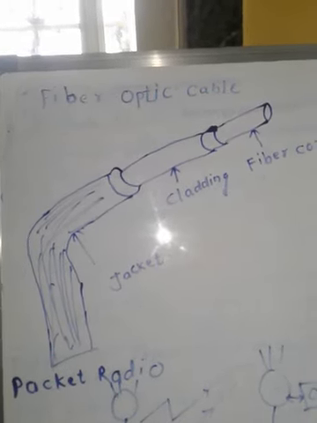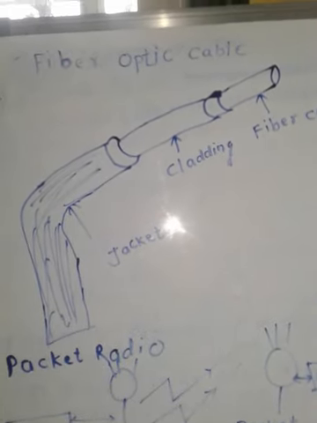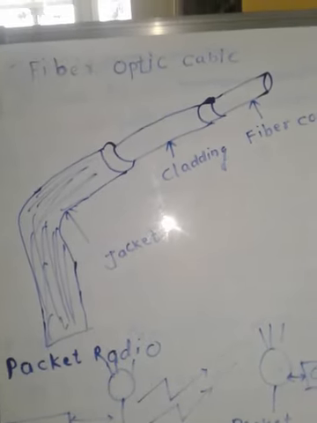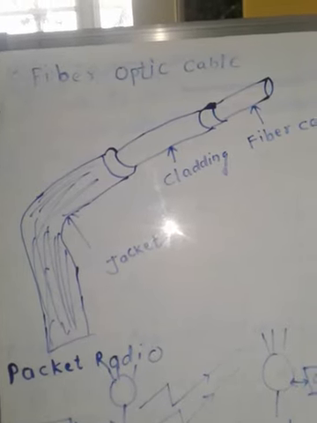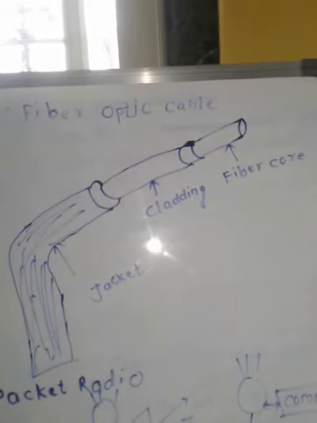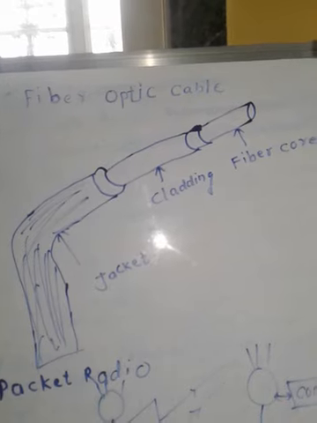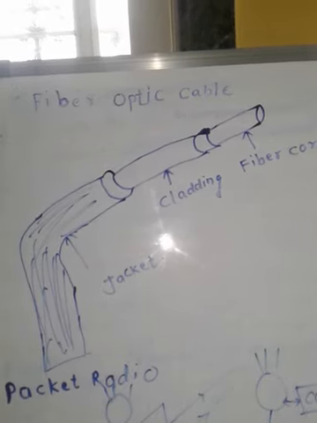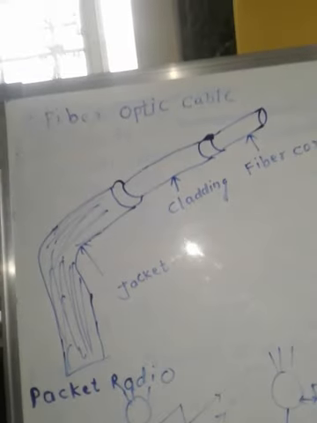Now we are going to see unbounded media, that is the wireless media. In the case of the unbounded media, we have the packet radio, microwave and satellite. First of all, we will see the advantages of unbounded media.